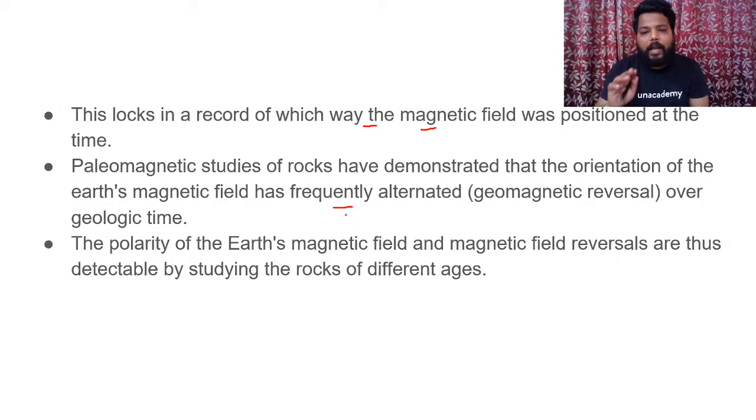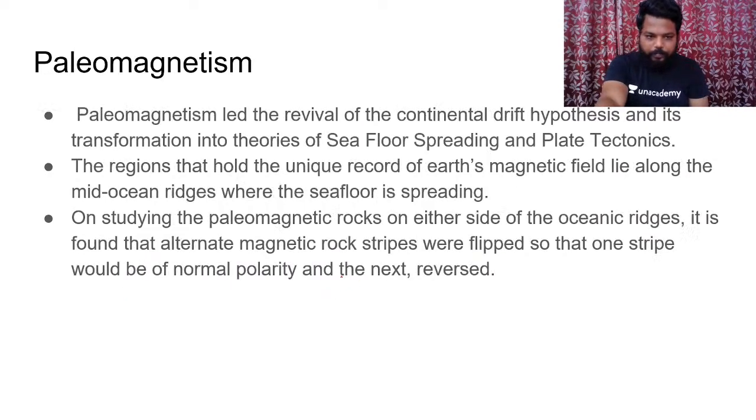Here I am not saying paleomagnetism is the only reason for seafloor spreading or plate tectonics. It is paleomagnetism along with some other reasons which are responsible for the seafloor spreading and plate tectonics theory to happen. Clear? And the polarity of the earth's magnetic field and magnetic field reversal are thus detectable by studying rocks of different ages. Clear? So paleomagnetism led to the revival of the continental drift hypothesis and its transformation into the theory of seafloor spreading and plate tectonics theory.